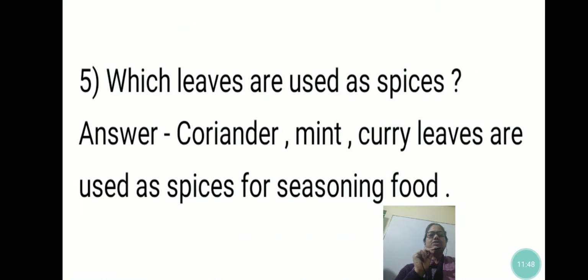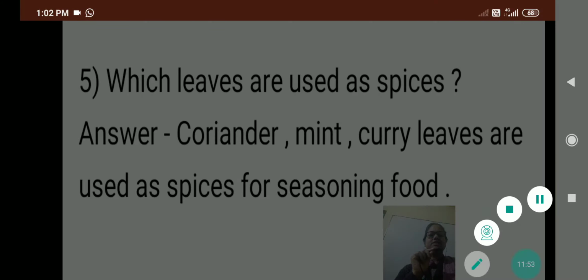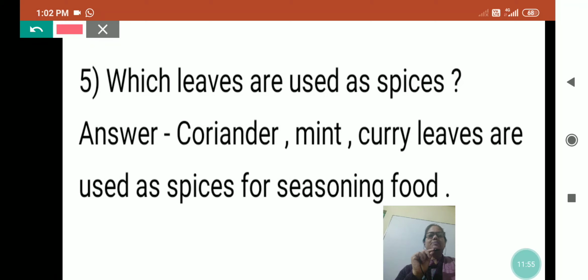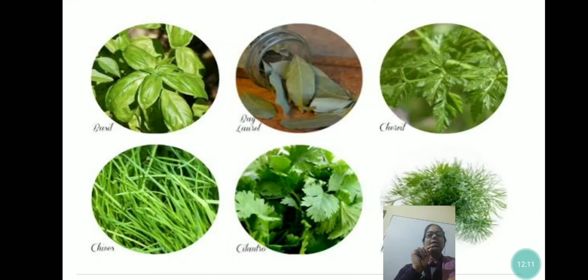Now the next question is, which leaves are used as spices? I am giving you some examples: coriander, mint, curry leaves, bay leaves are also used as spices for seasoning food. So right now we have studied the uses of the leaves. Basil leaf and bay leaves are examples of leaves which are used as spices.